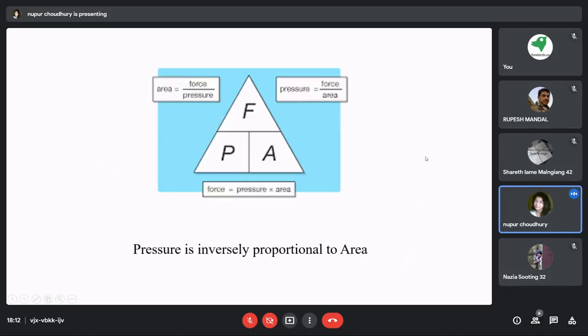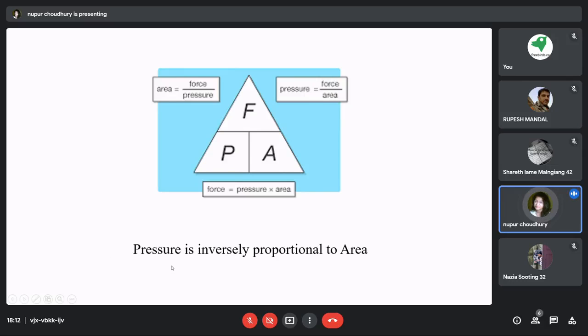Okay. Talking about the FPA triangle, this is basically force, pressure, and area. So using this triangle, you can find out the values of force, pressure, or area if any two parameters are given. And you also have to understand that pressure is inversely proportional to area.